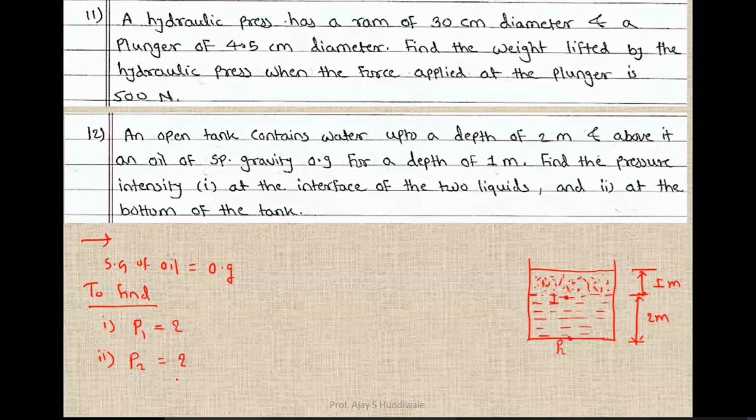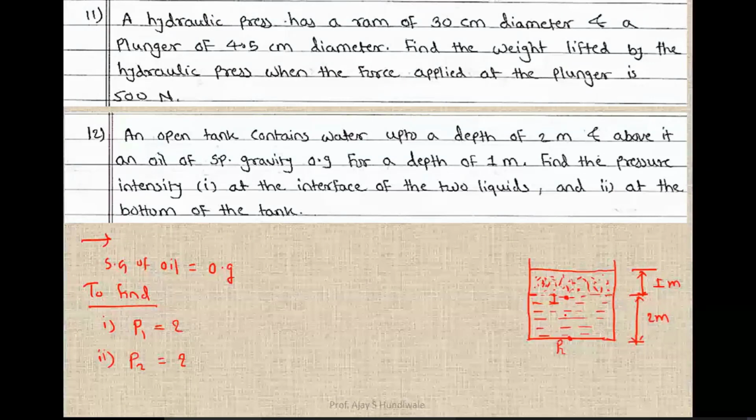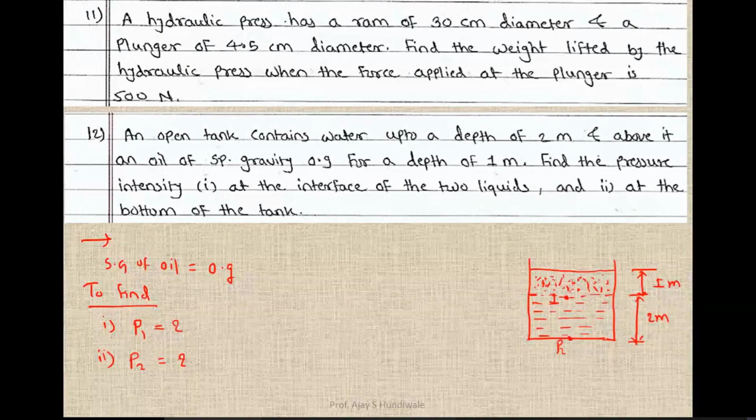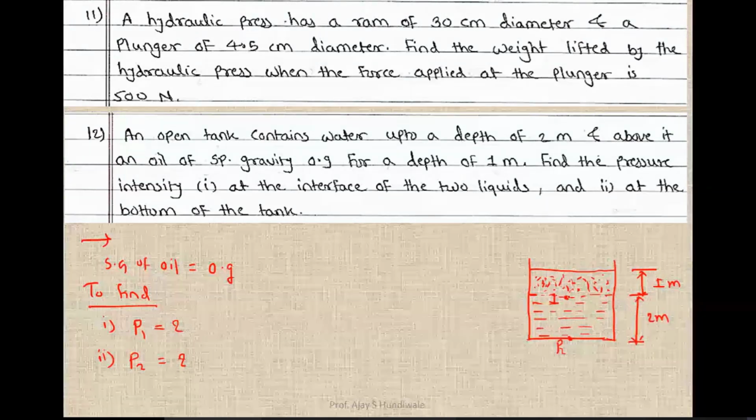Okay, so what is given in the question? One open tank is there. In that two liquids are there. एक लिक्विड जो है वो वाटर है, दूसरा ऑयल है. वाटर जो है वो 2 मीटर हाइट तक है, ऑयल जो है वो 1 मीटर हाइट तक है. And we have to find out the pressure at the interface of two liquids and at the bottom.